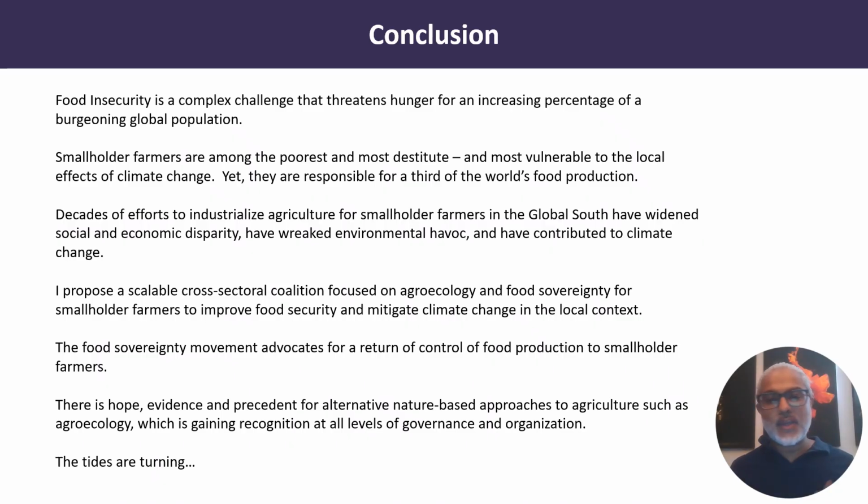In conclusion, food insecurity is a complex challenge that threatens hunger for an increasing percentage of the burgeoning global population. Smallholder farmers are among the poorest and most destitute and most vulnerable to local effects of climate change, yet they're responsible for a third of the world's food production. Decades of effort to industrialize agriculture have only widened the social and economic disparity and wreaked environmental havoc, contributed to climate change. I propose a scalable cross-sectoral coalition focused on agroecology and food sovereignty for smallholder farmers to improve their food security and mitigate climate change in the local context.